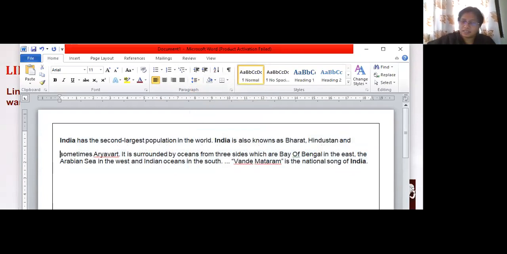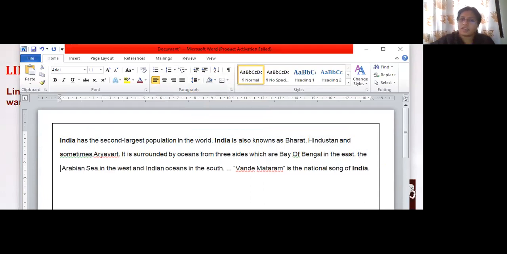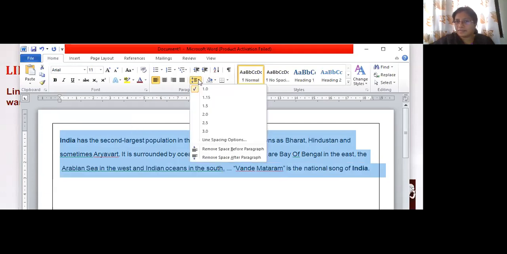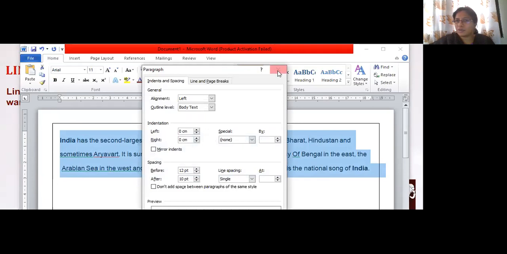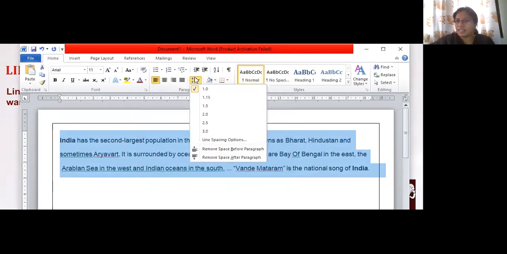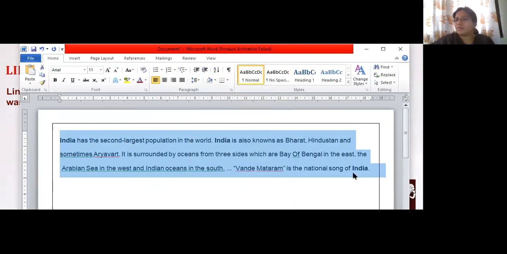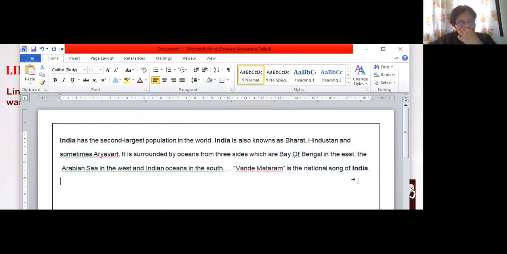Now I'll click it. Okay, now what I did is I have given space. See here, I have given some space over here. So what will I do? I'll select it again and remove the spacing. Line spacing options can be applied after the lines also, and it can be removed. So I can do these kinds of things over here.